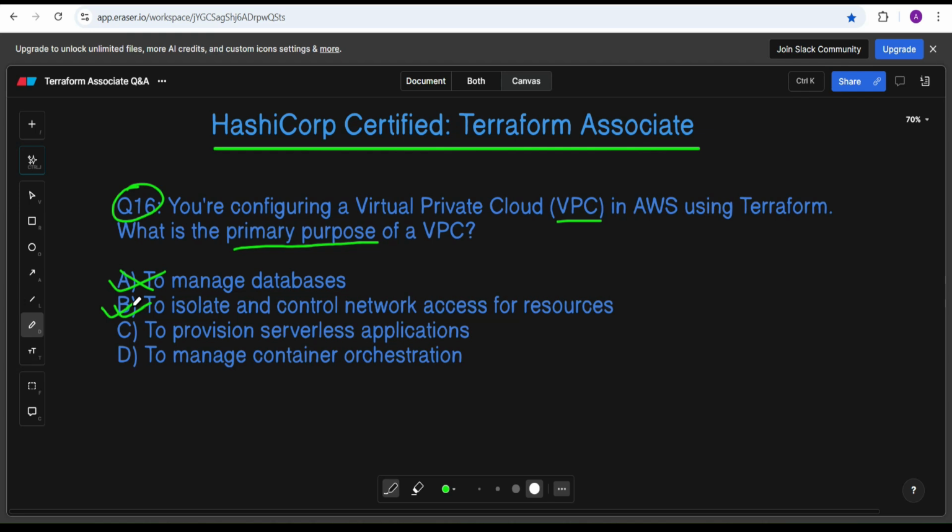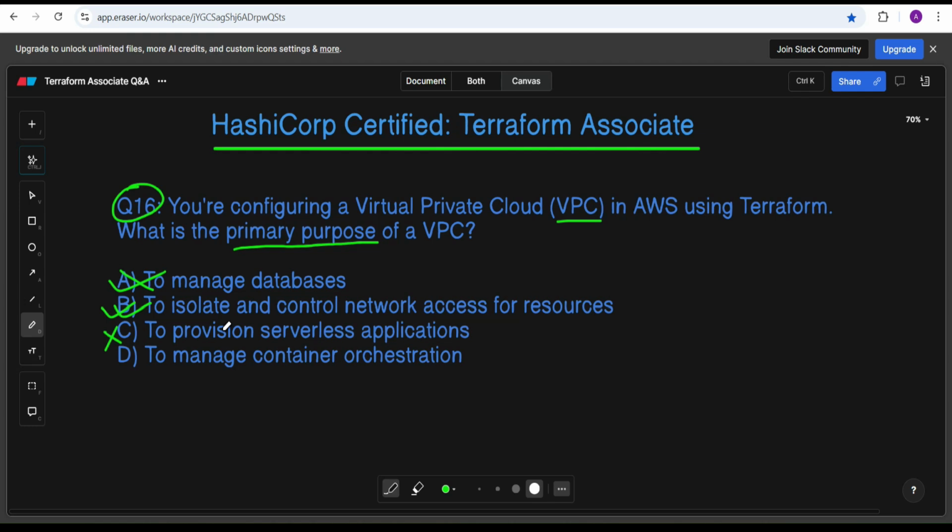You can manage all those things, but this question is only about the primary purpose of the VPC and we have to answer as per our options. These are the detailed objectives that I provided. To provision a serverless application, this is not what the VPC handles. Serverless typically leverages services like AWS Lambda.